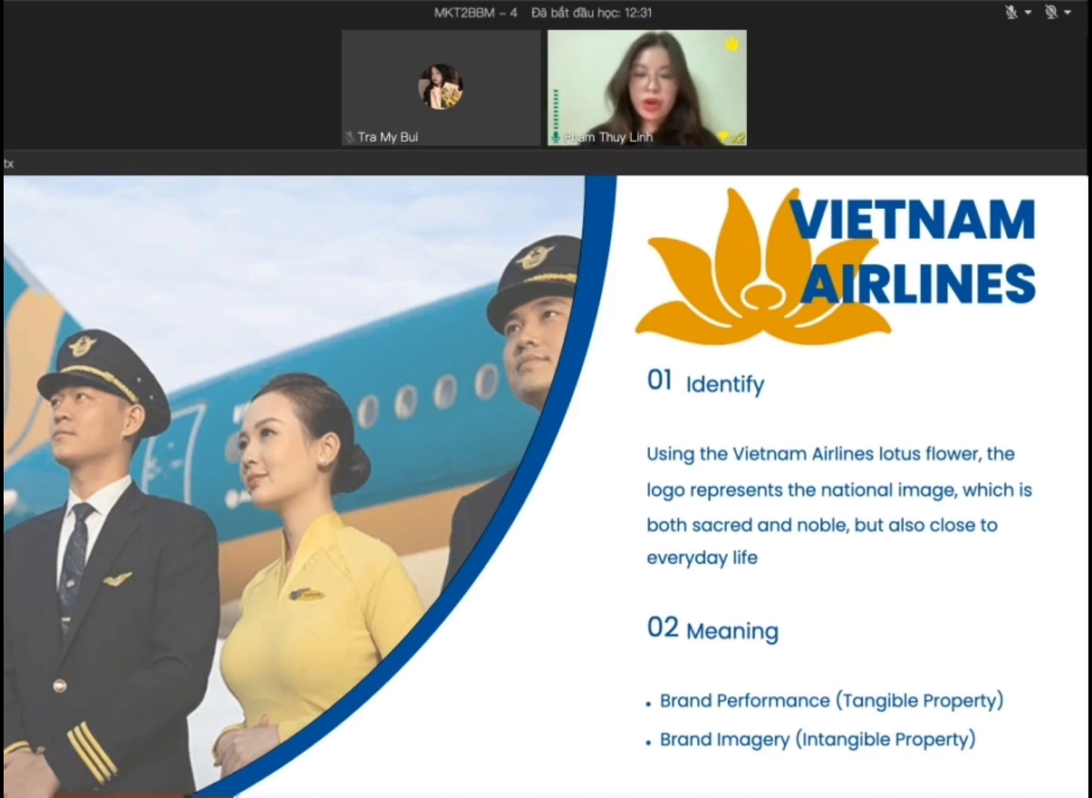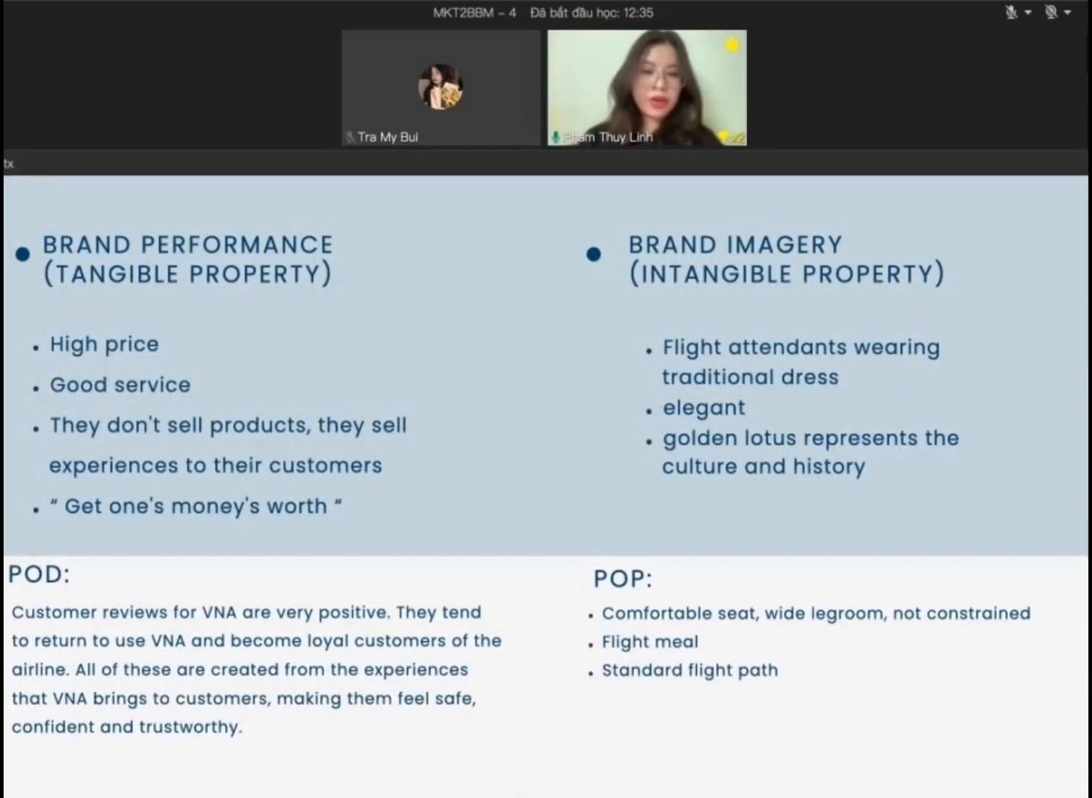The meaning includes brand performance and brand imagery. The first one is brand performance. Vietnam Airlines has been a member of SkyTeam since 2010. Those are the first steps to help Vietnam Airlines secure its position on the global airline map. The airline focuses on customers with medium to high or very high income. It focuses on customer experience and quality in each flight.